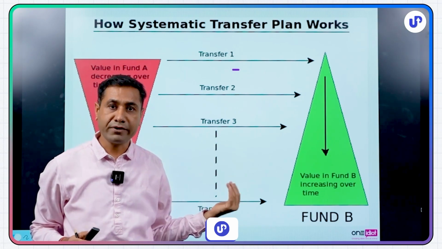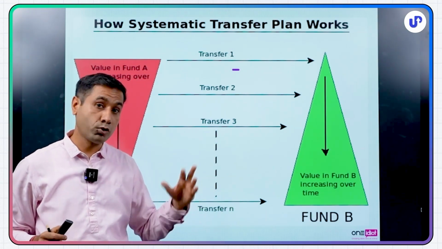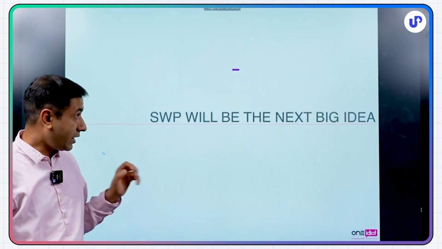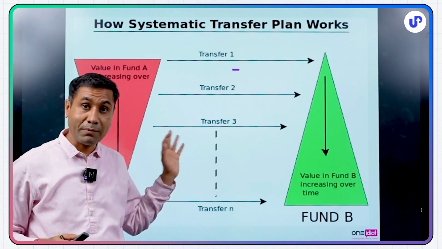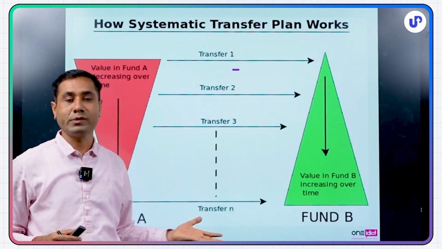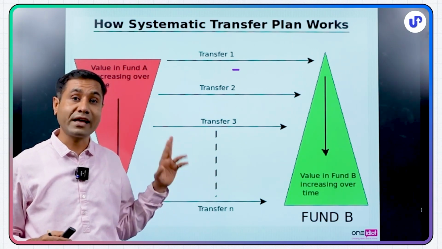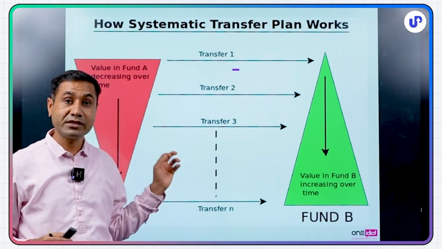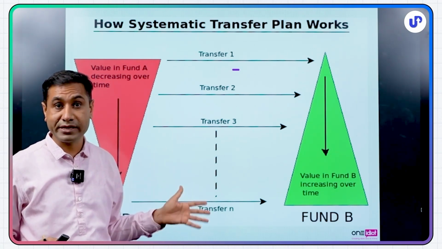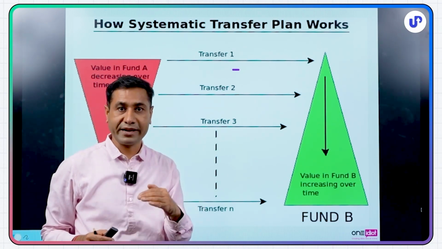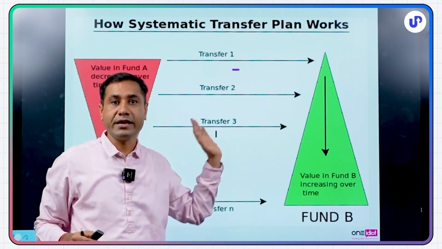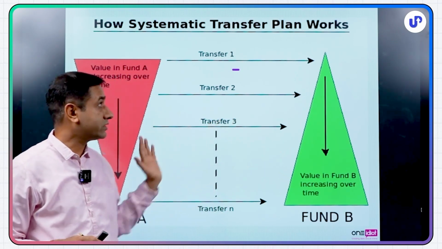Now, how is this better than SIP? Because in SIP, money goes from your bank account and is invested, but the money which is lying in the bank account earns you 3.5%, 4%. At least in STP, the money which is lying in a debt fund or arbitrage fund is earning you 5%, 6%, 7%. It is earning much better. And tomorrow, if there's a market crash or market correction, you can put lump sum money into that corpus also, right? So this is STP.